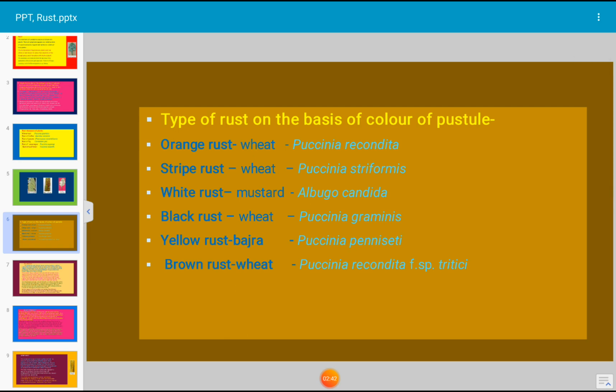Types of rust on the basis of color. Orange rust of wheat, it is caused by Puccinia recondita. Stripe rust disease of wheat caused by Puccinia striiformis. White rust of mustard caused by Albugo candida. Black rust of wheat caused by Puccinia graminis. Yellow rust of bajra caused by Puccinia penniseti. Brown rust of wheat caused by Puccinia recondita f. sp. tritici. These are the types of rust on the basis of color of the pustule. Okay, next.